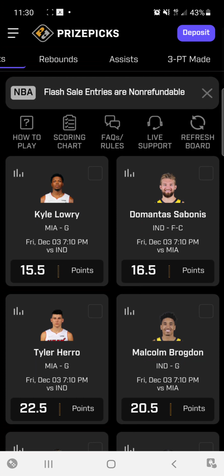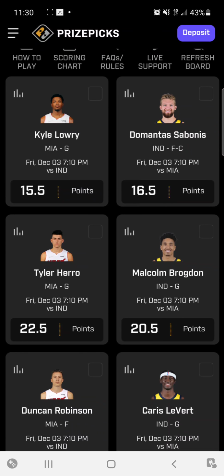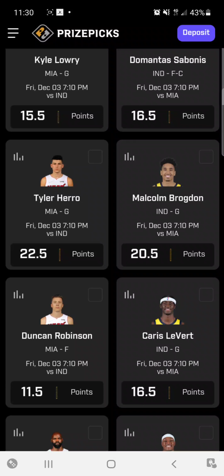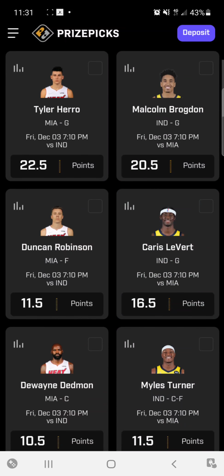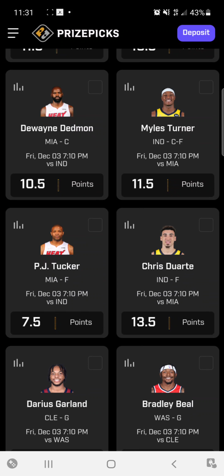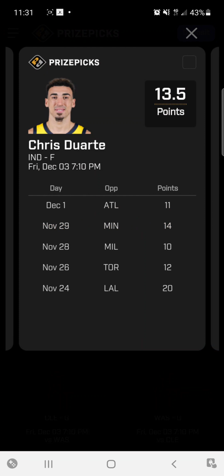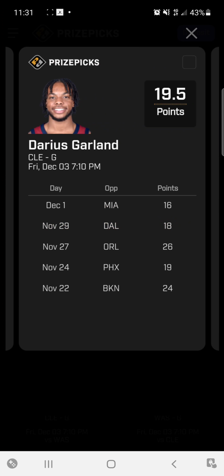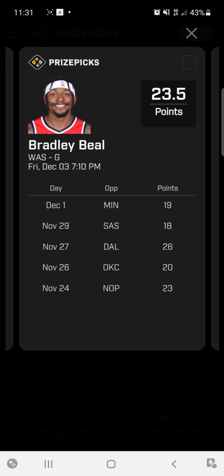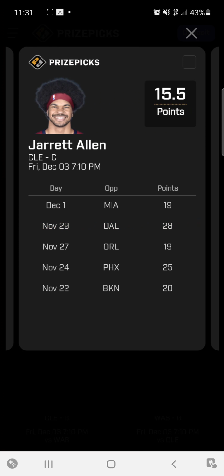So the big mistake I think a lot of people make when they're making these lineups is they base it solely off of how many times they hit. So if we're looking at some of these guys, their hit rate, they're saying, okay, this person has hit it twice out of 5 times, and they just kind of scroll through. Like this person has hit it one, two, three out of 5, and so on and so forth. And what people do is they'll scroll through here and look like this one, Jared Allen says he's hit this 5 out of 5 times.